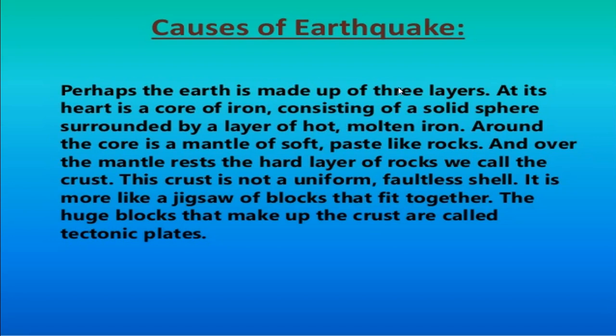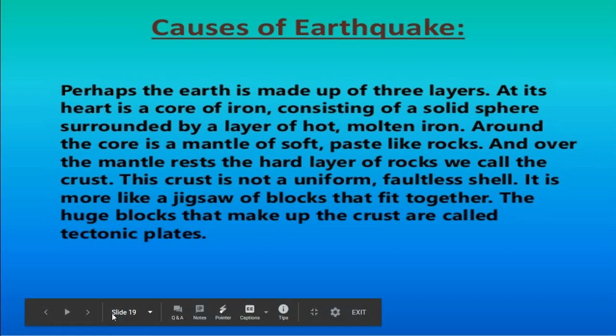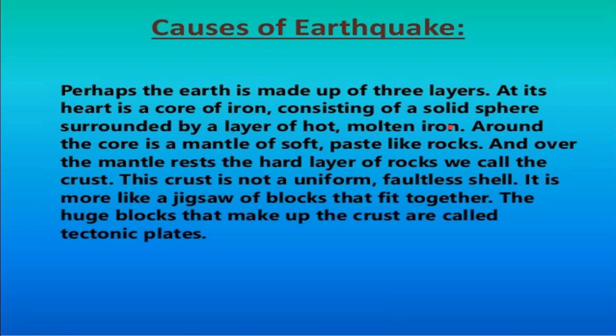The earth is made up of three layers. At its heart is a core of iron consisting of a solid sphere surrounded by a layer of hot molten iron. Around the core is a mantle of soft paste. The mantle rests the hard layer of rocks we call the crust.